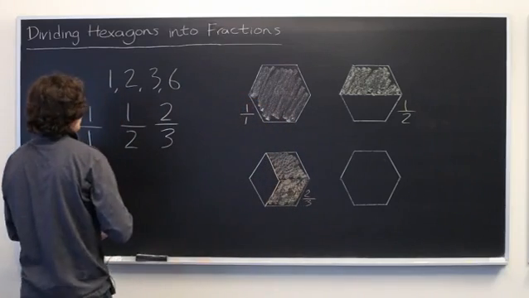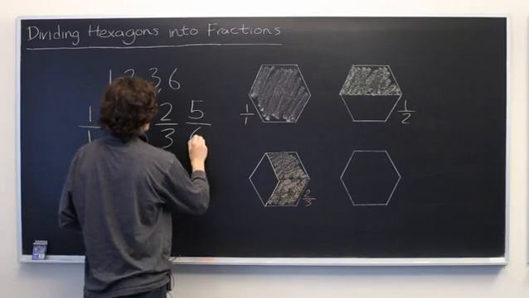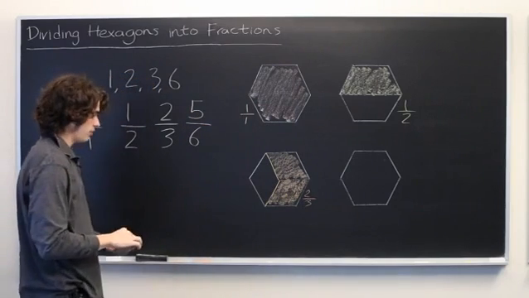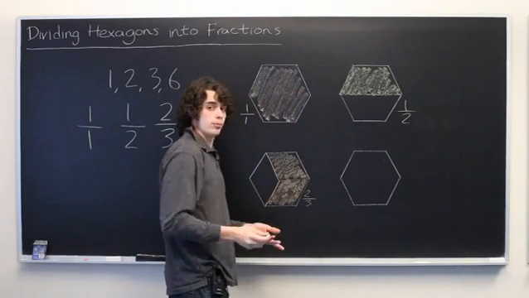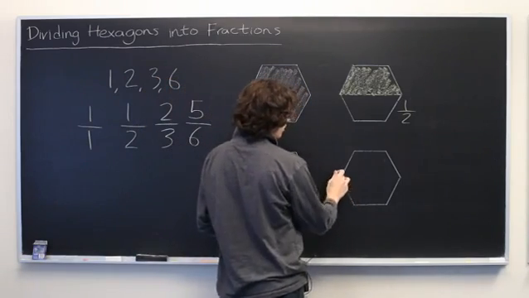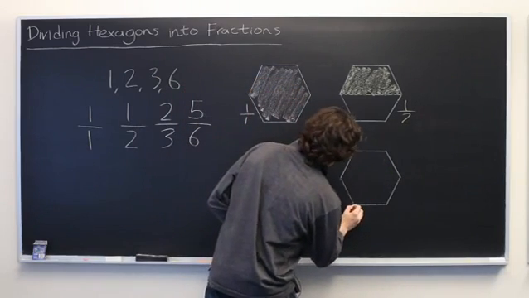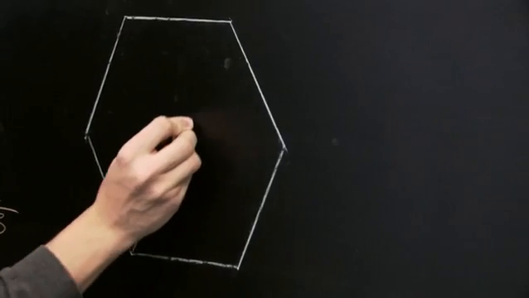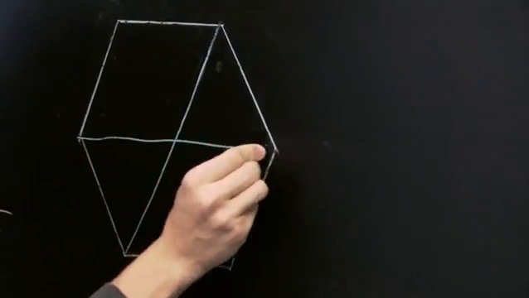Now lastly, let's say we wanted to shade in 5/6 of a hexagon. So our first step is we want to divide this into 6ths. And we can do this just by taking each vertex and drawing a line directly across the center with it, connecting it to the vertex on the opposite side. So we'll draw 3 lines right through the center.